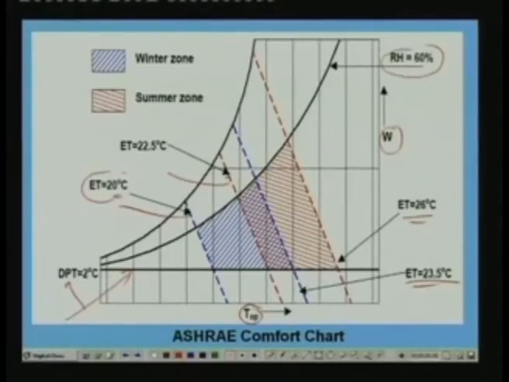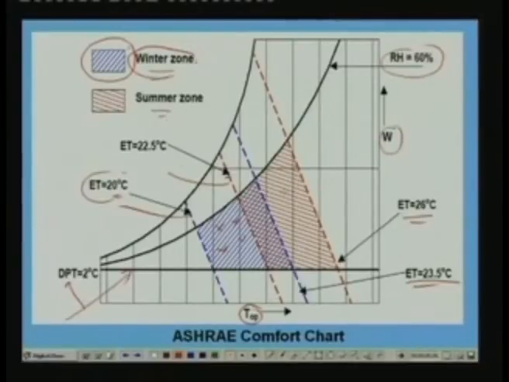Some hatched areas are shown here, and this blue zone is the recommended comfort condition for winter. That means if your inside conditioned space lies anywhere here during winter, then the conditioned space will be comfortable. Similarly, for summer, this red hatched area is the recommended zone.